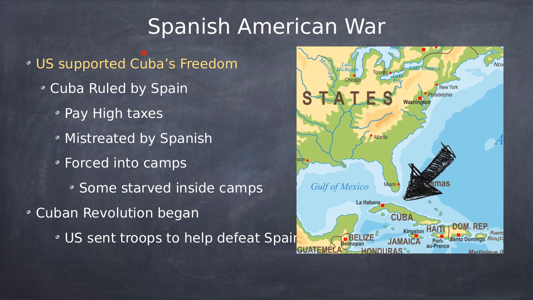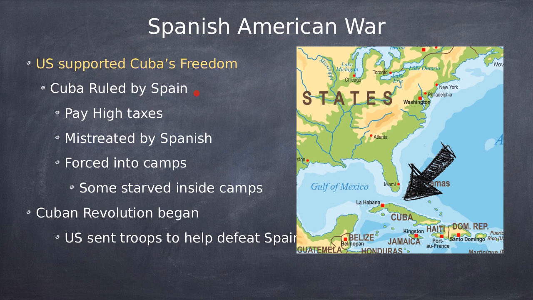So what happened? Like I said, the U.S. supported Cuba's freedom, okay? They were ruled by Spain. They were paying high taxes. They were mistreated by the Spanish. Some of the Cubans were forced into camps. Some of them starved inside camps. Sounds a lot like what Native Americans went through here in the Americas, right? Except for the high taxes part. They were mistreated by the Europeans. They were forced into missions, forced to try to change religions, forced into slavery, and all of that. So then the Cuban Revolution began.